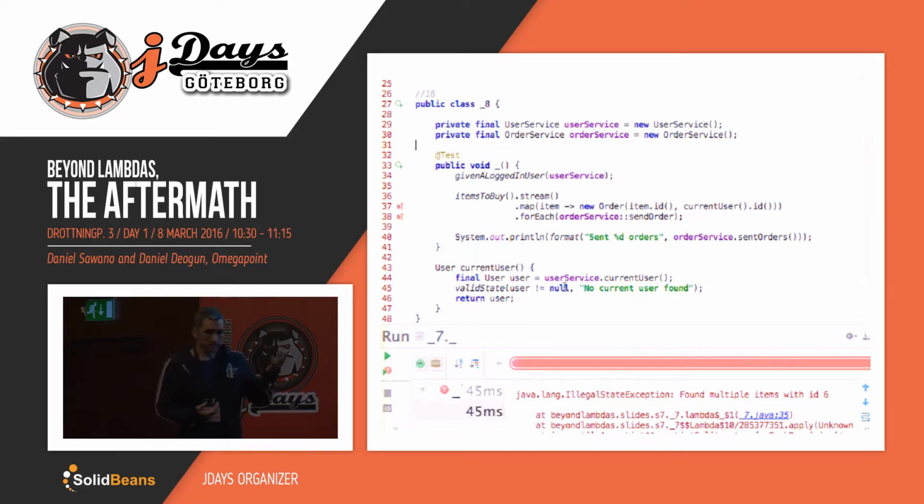So we can get all the items that the currently logged in user wants to buy. Then we can create a stream from those items, and we can map each item into one order. Our order simply contains the ID of the item that we want to buy and the ID of the current user. And then we will send all the orders away to the order management system.